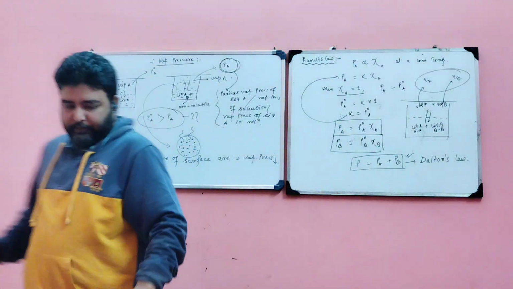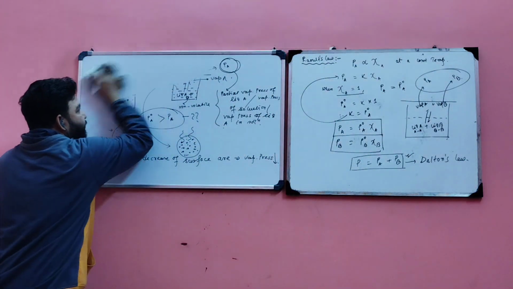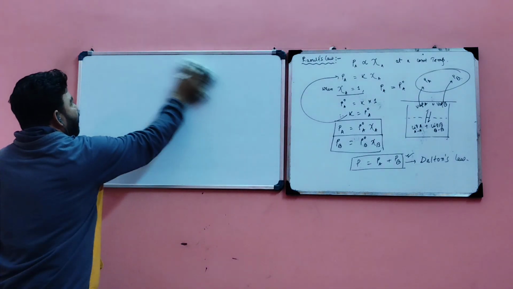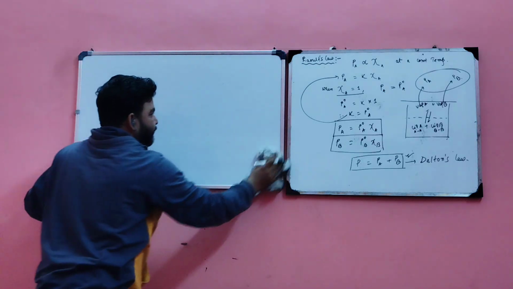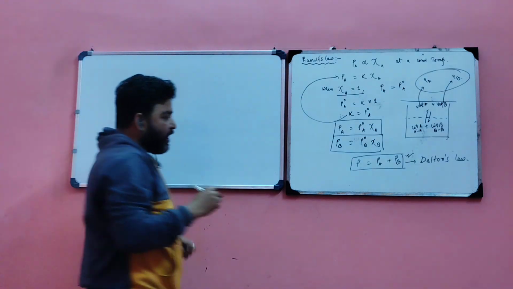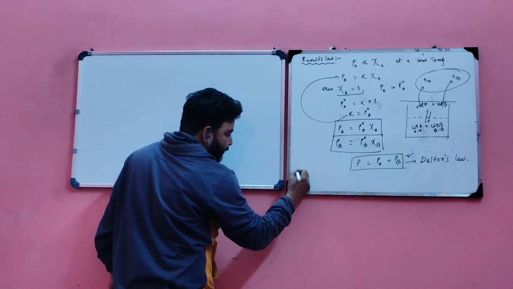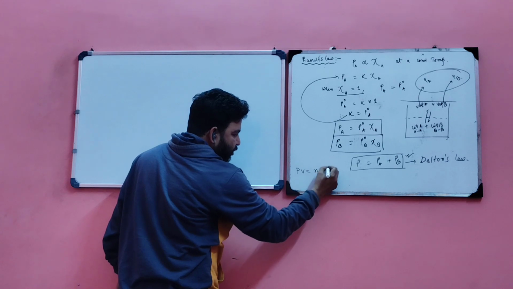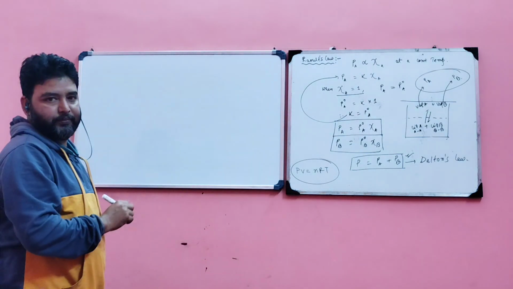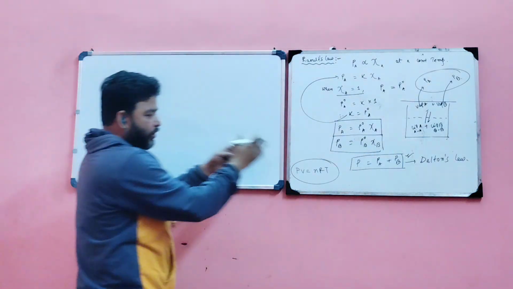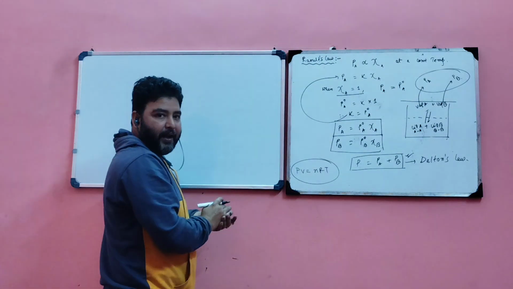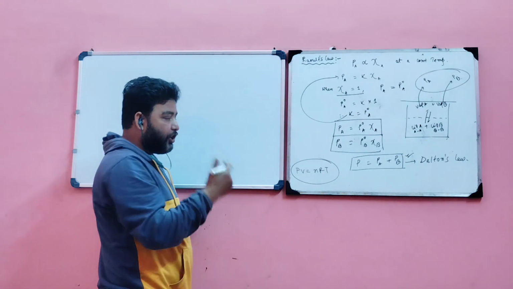Clear? So now we proceed to the concept of ideal solution. From Raoult's law, we get an idea of ideal solution. We know from our class 11 part, PV equal to nRT. This equation is called the ideal gas equation. Why is it called the ideal gas equation? Because it is totally based on the kinetic theory of gases. Here Boyle's law, Charles's and Avogadro's law are applied. These laws are derived from the kinetic theory of gases.